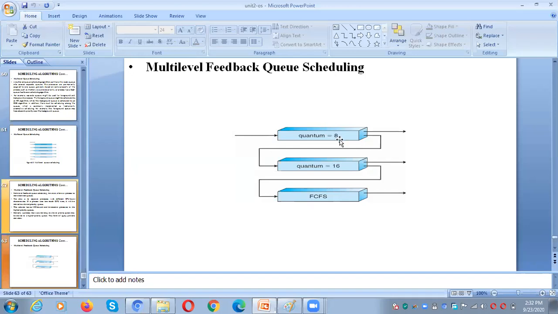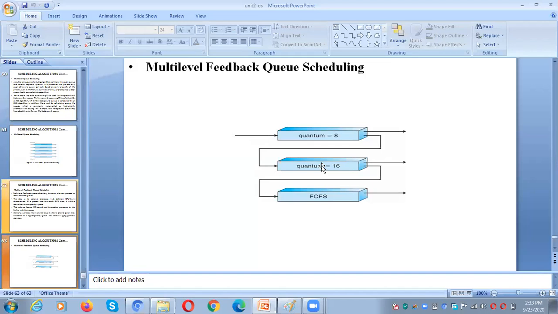For example, there are processes P1 and P2. P1 requires 10 milliseconds, but the time quantum is 8 milliseconds. So if the process is not able to complete its execution while running in Q0, automatically the process will be shifted from this queue to this queue.